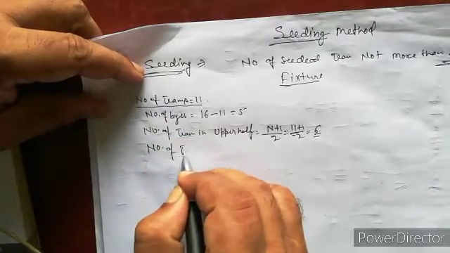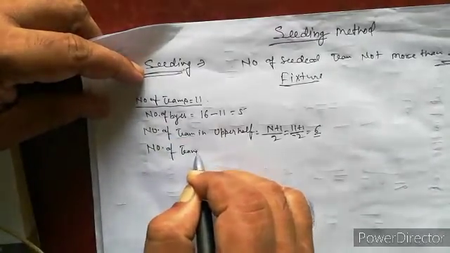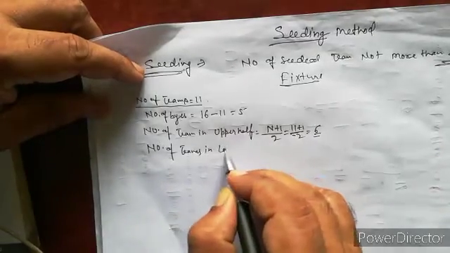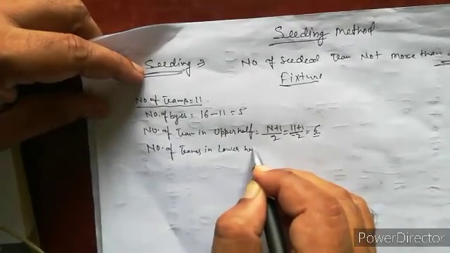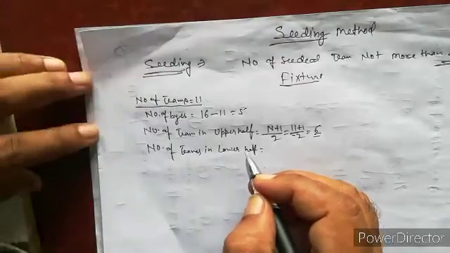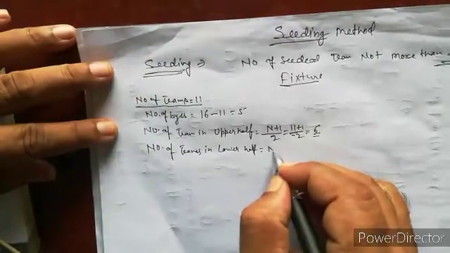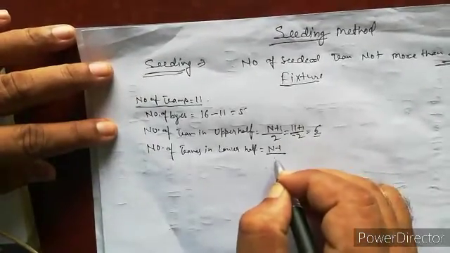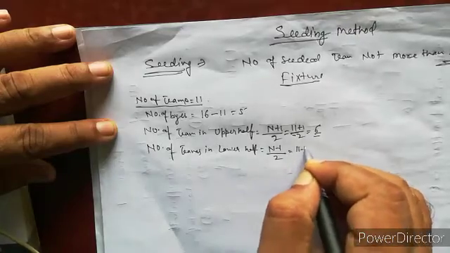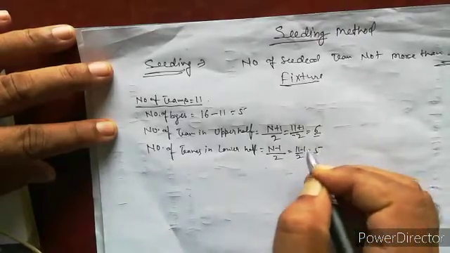Number of teams in the lower half: (n minus 1) upon 2, that is (11 minus 1) upon 2, is 5.